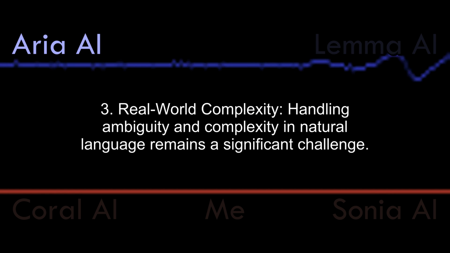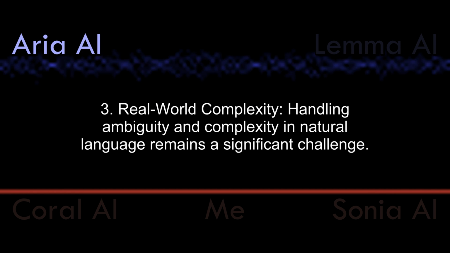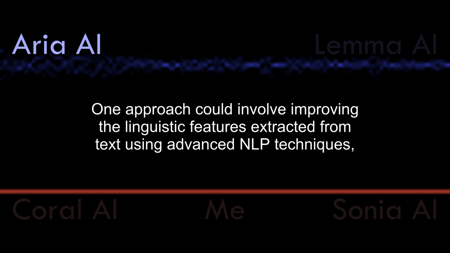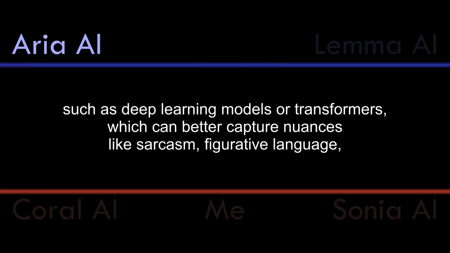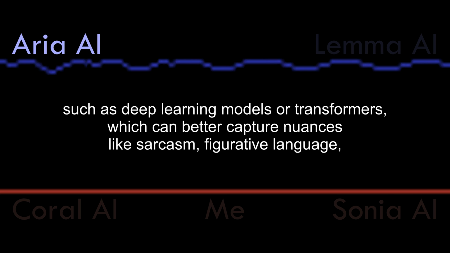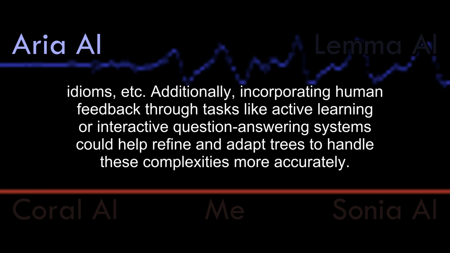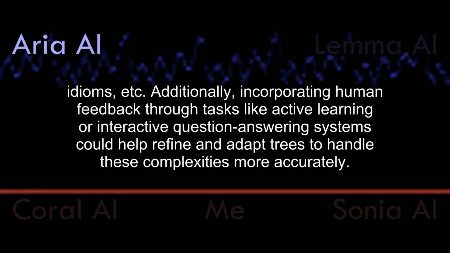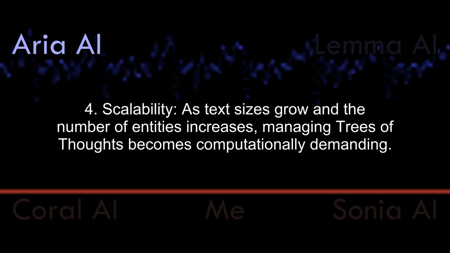Three: real-world complexity. Handling ambiguity and complexity in natural language remains a significant challenge. One approach could involve improving the linguistic features extracted from text using advanced NLP techniques, such as deep learning models or transformers, which can better capture nuances like sarcasm, figurative language, idioms, etc. Additionally, incorporating human feedback through tasks like active learning or interactive question-answering systems could help refine and adapt trees to handle these complexities more accurately.